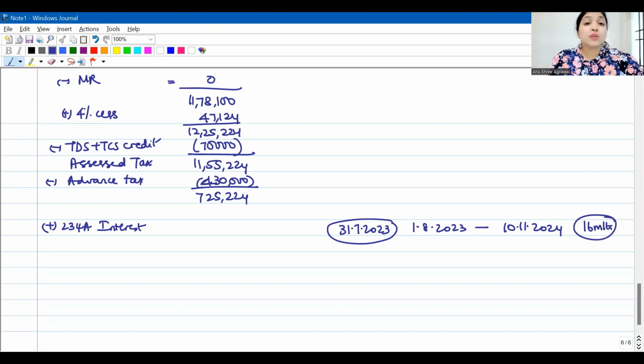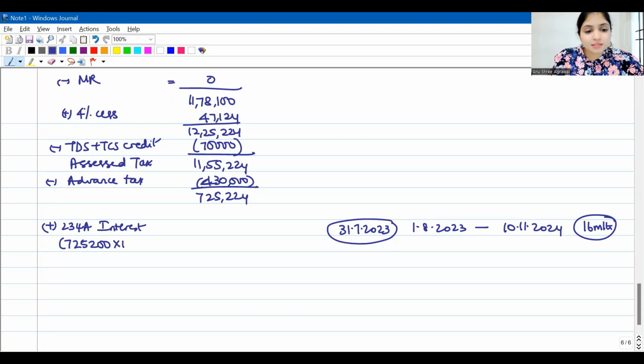Now, whenever you calculate 234A, B, C interest, always remove the fraction and round off to the earlier 100. So 7,25,224, I will ignore 24 and round off to the earlier 100. Always remember this, guys: whenever you are calculating 234A, B, C, you have to first round off to the earlier 100, then you have to calculate.